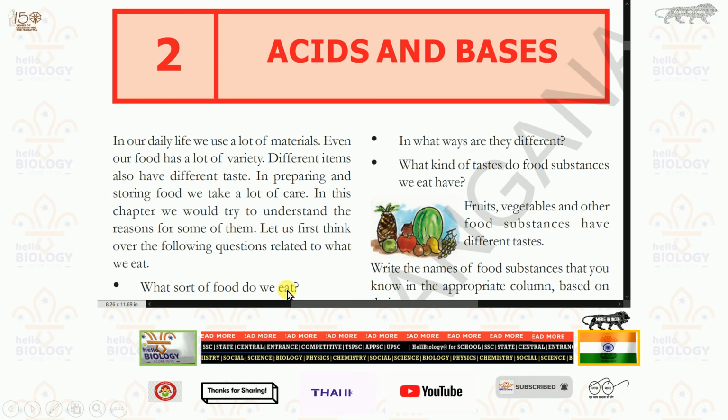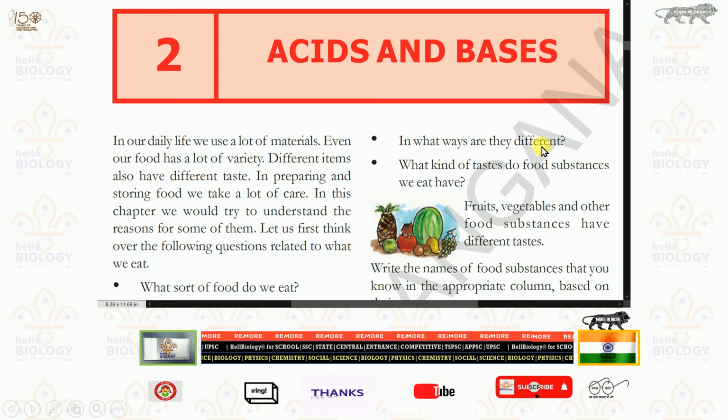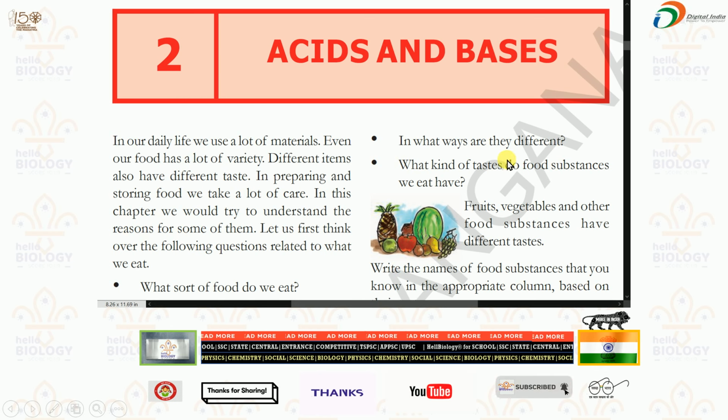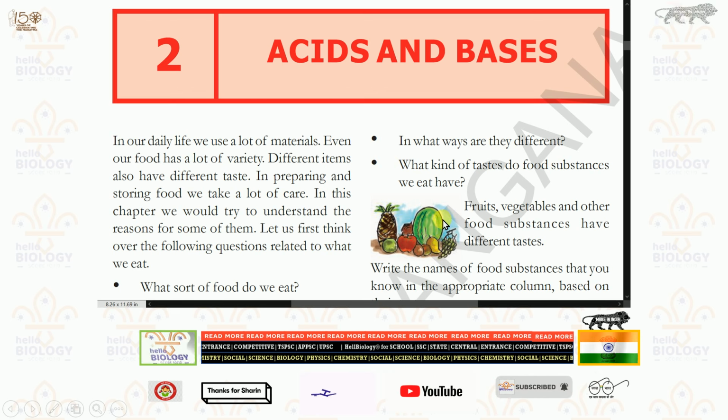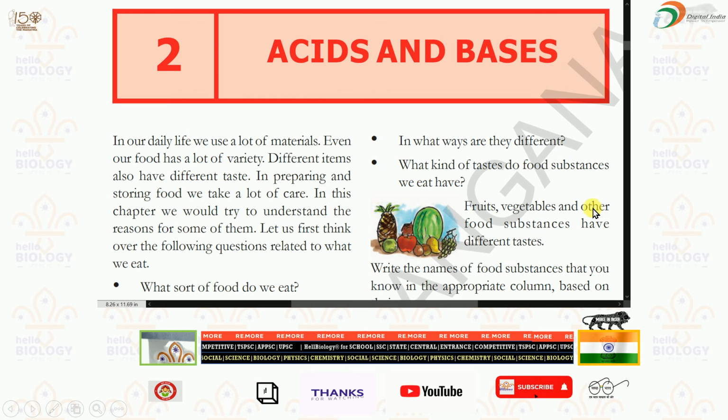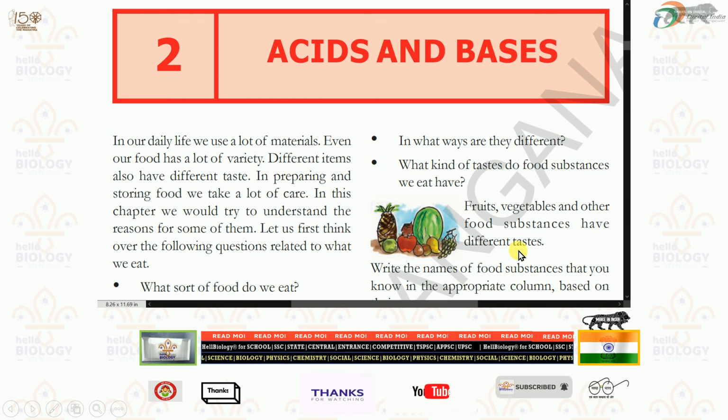What sort of food do we eat? We usually eat fruits, vegetables, and rice varieties. In what ways are they different in taste, smell? What kind of taste do the food substances we eat have? Usually fruits, vegetables, and other food substances have different tastes.